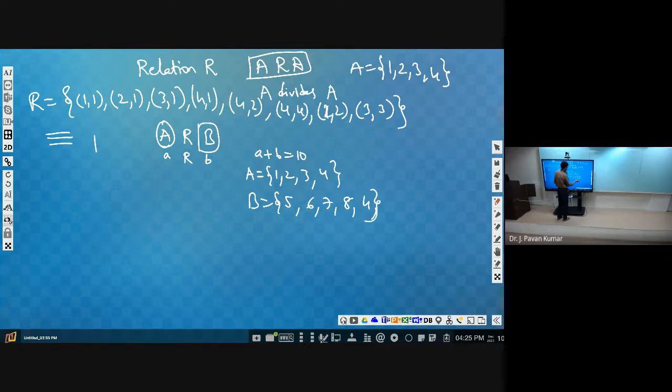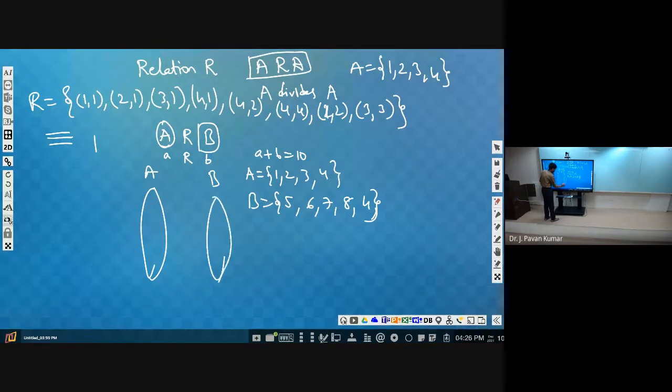What are the elements in A? 1, 2, 3, 4. Next, what are the elements in B? 5, 6, 7, 8, 4.